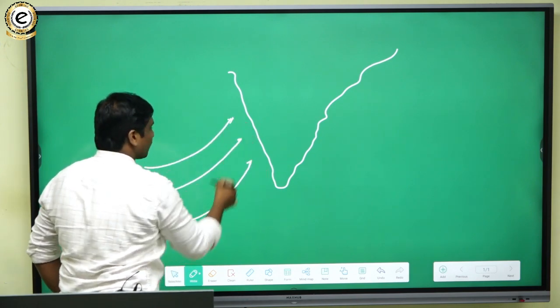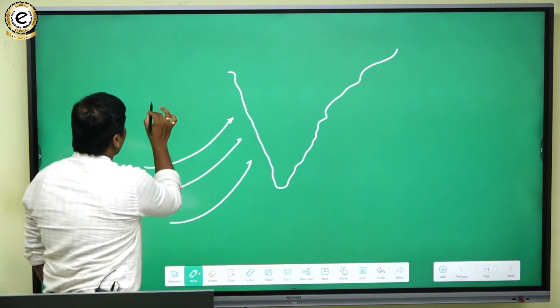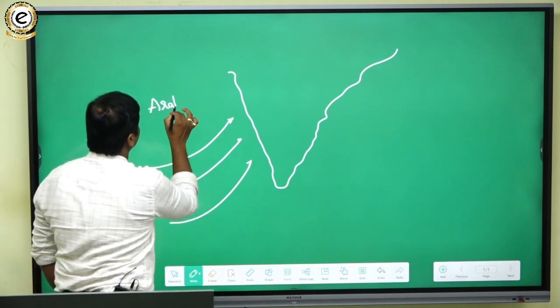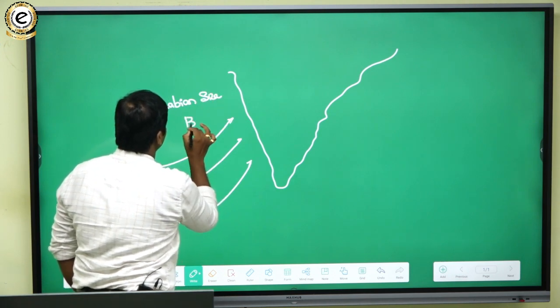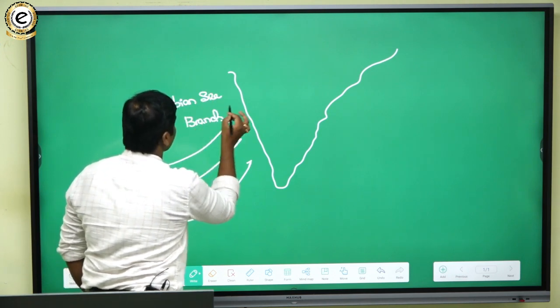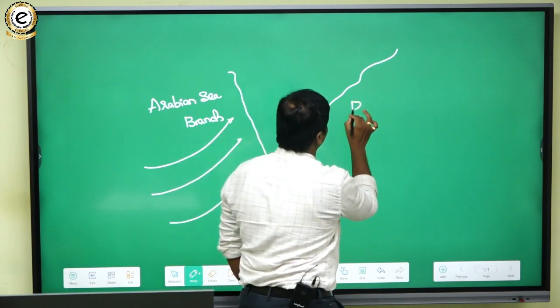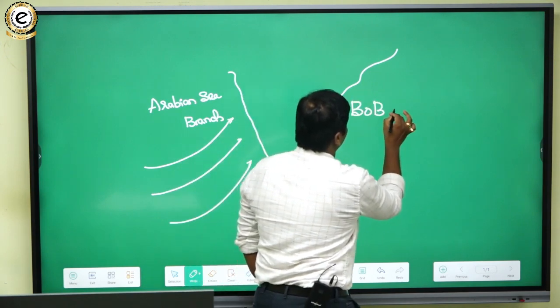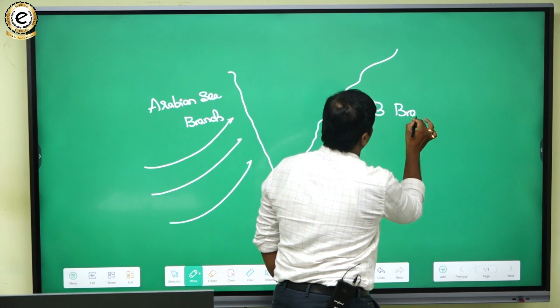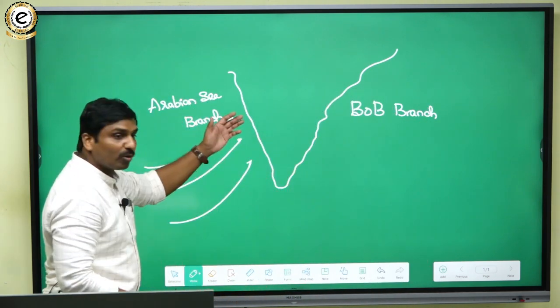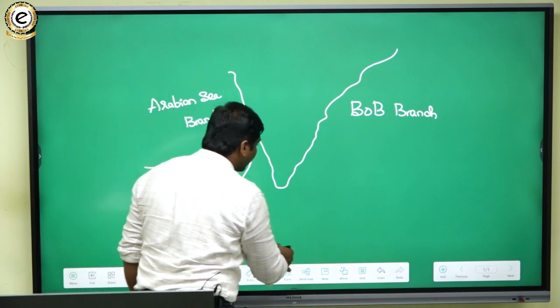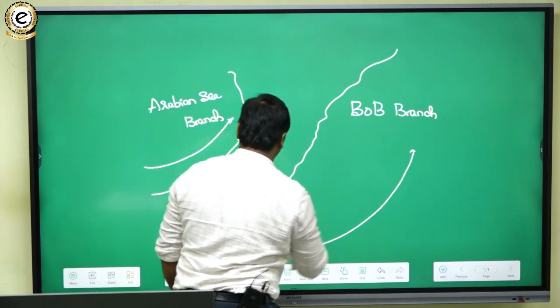One would be the Arabian Sea branch, and the other would be the Bay of Bengal branch. So here what will happen? One branch will go like this, and one branch will shift and go like this.